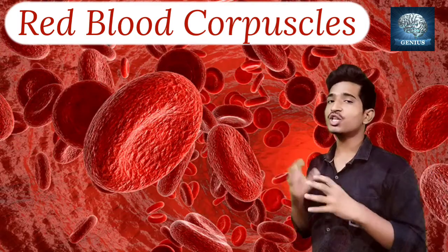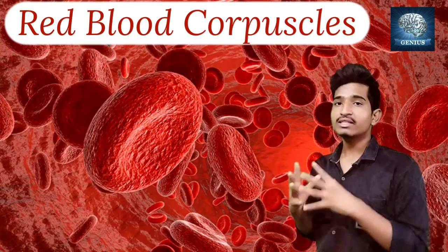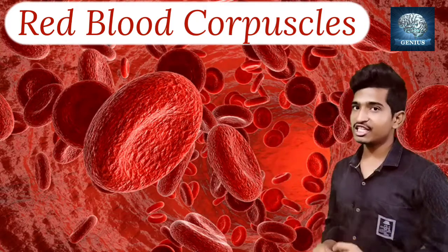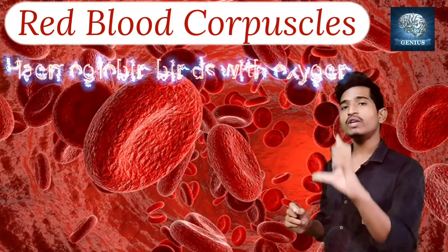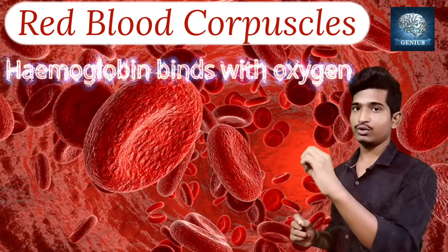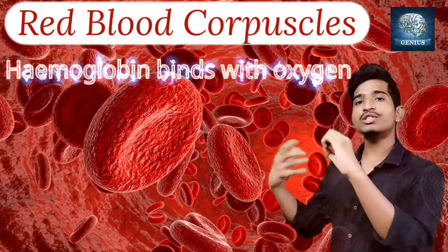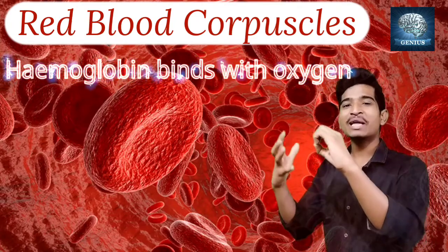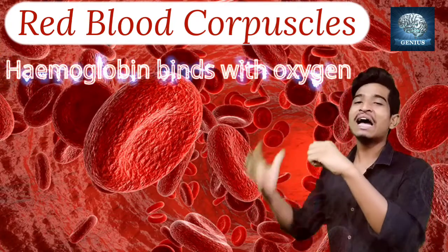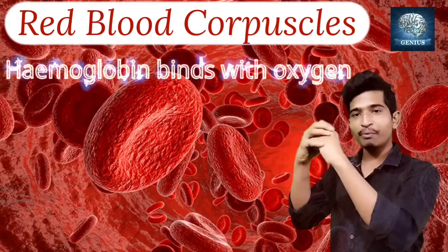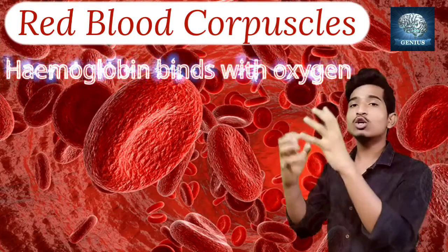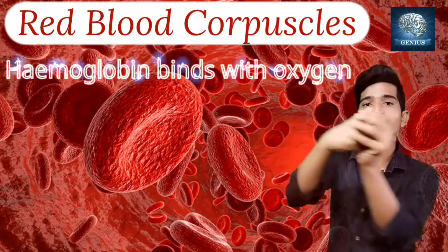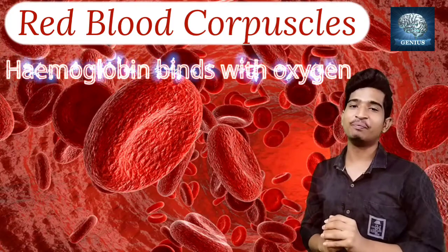So then what is the function of the RBCs? See guys, due to the presence of hemoglobin, as we discussed in respiration, this hemoglobin will bind with 4 oxygen molecules. They are more attracted towards oxygen. It has a great love towards oxygen. So the hemoglobin will bind with the oxygen, and with the combination of both, it will be transported to every part of the body.